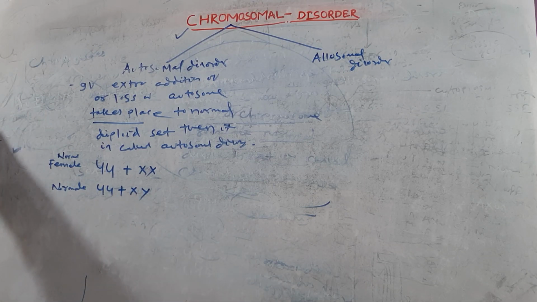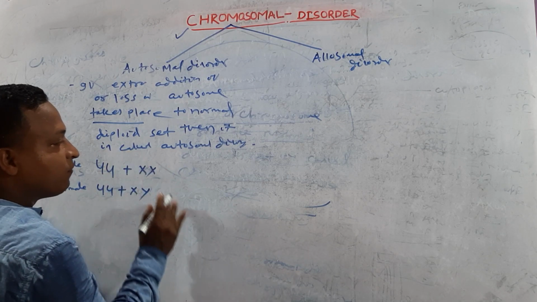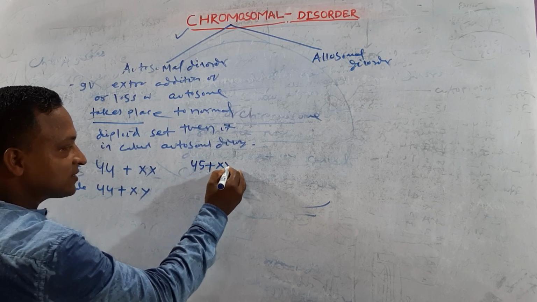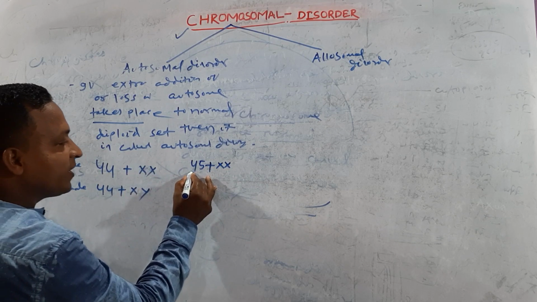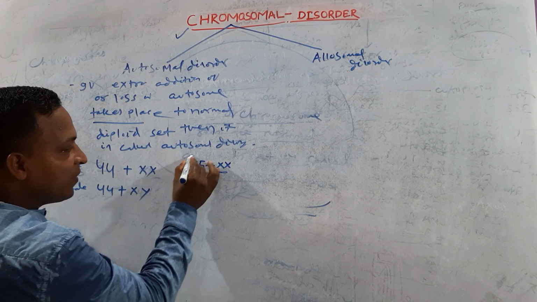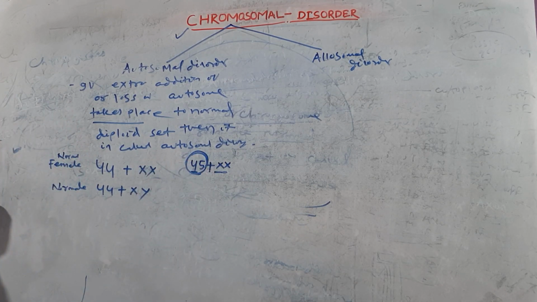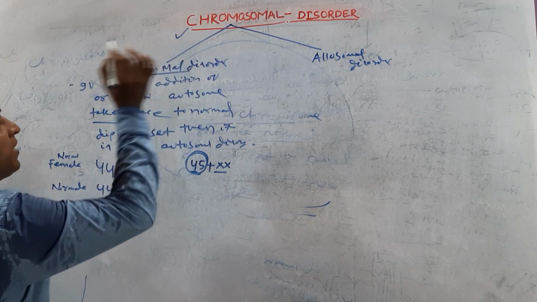You already know that. That means, try to guess: if a female develops 45 plus XX, here one extra autosome is added, then we can call it autosomal disorder.